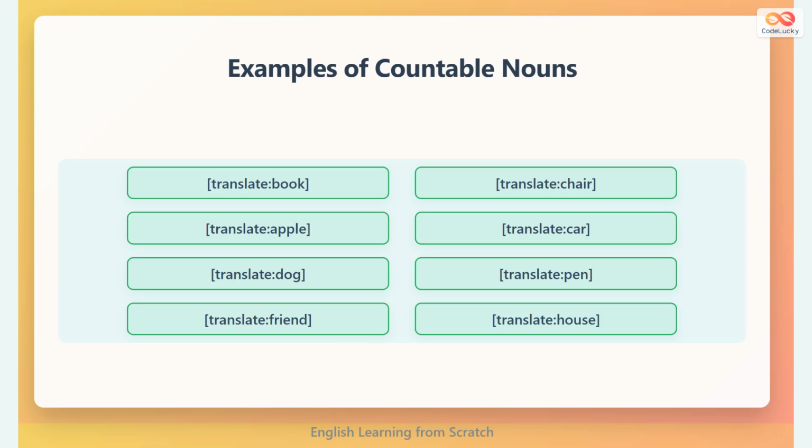Here are common countable nouns: book, chair, apple, car, dog, pen, friend, house. All these nouns can be counted with numbers: 1 book, 2 chairs, 3 apples, 4 cars.